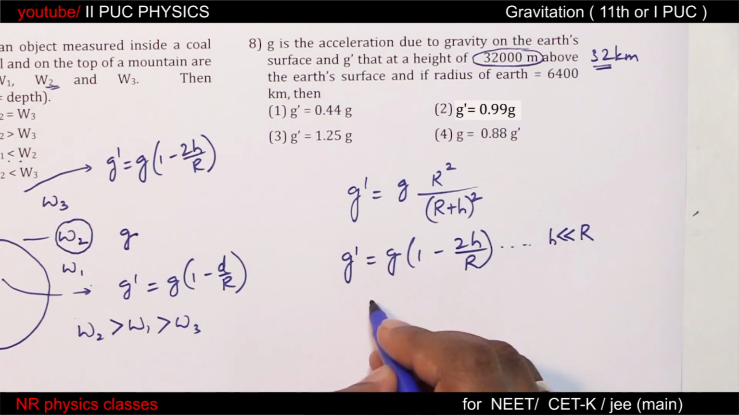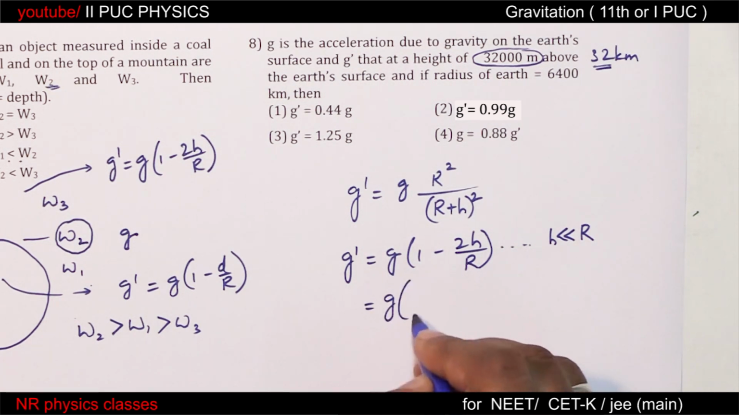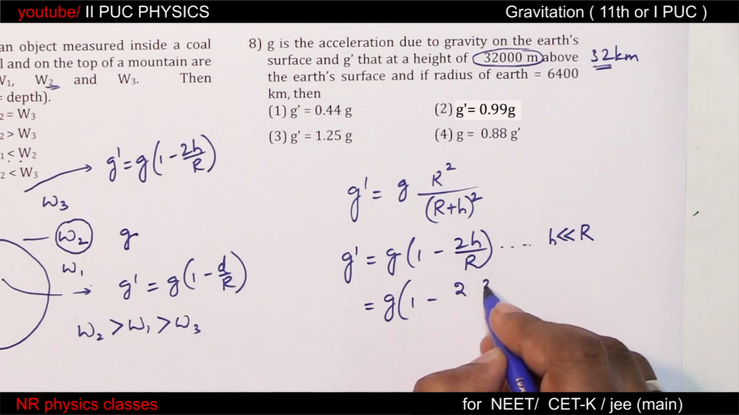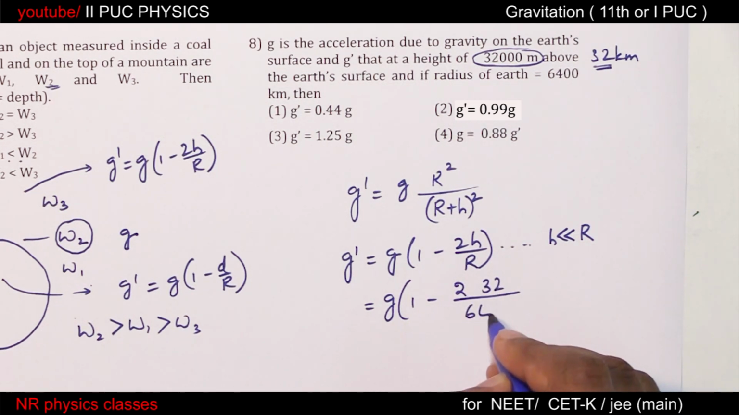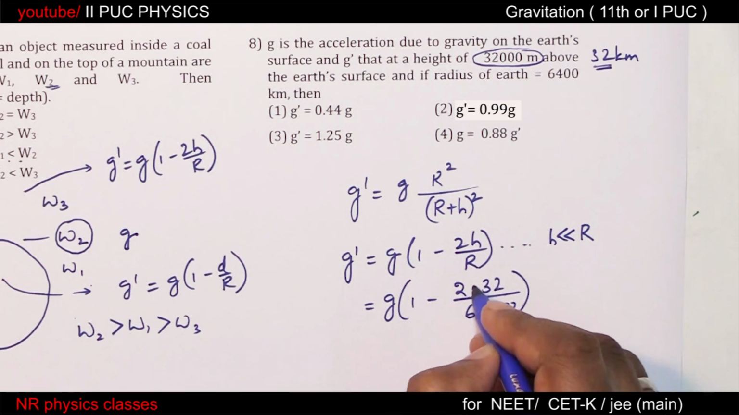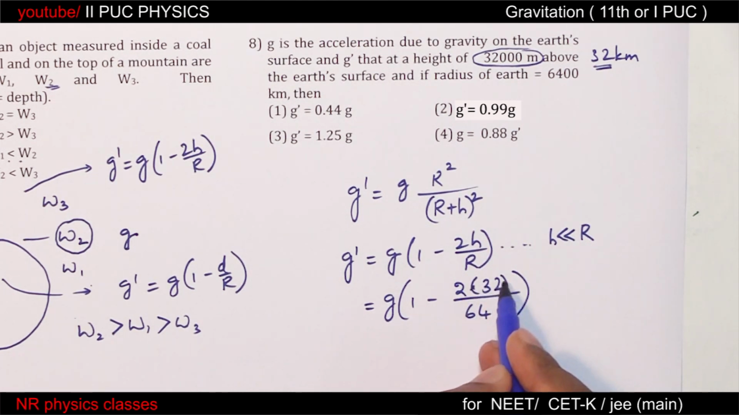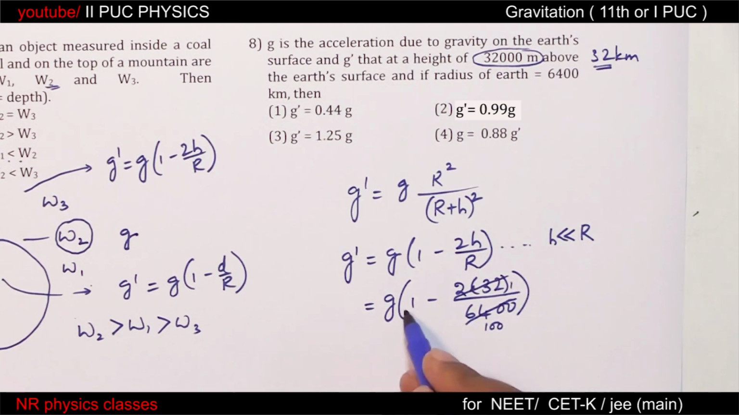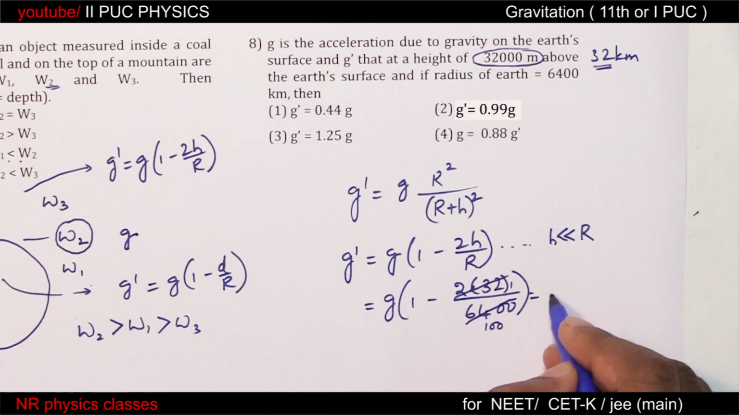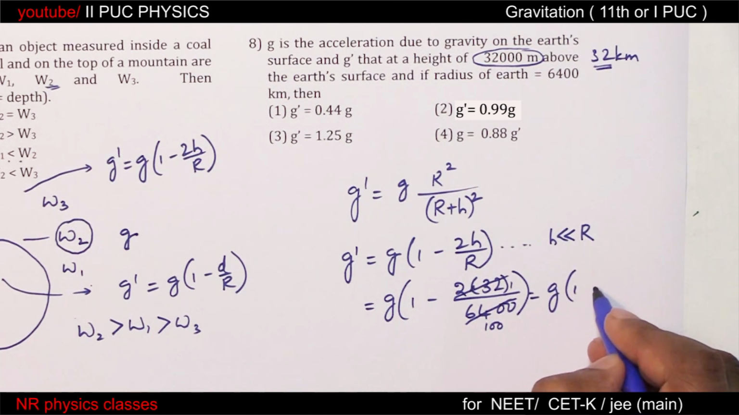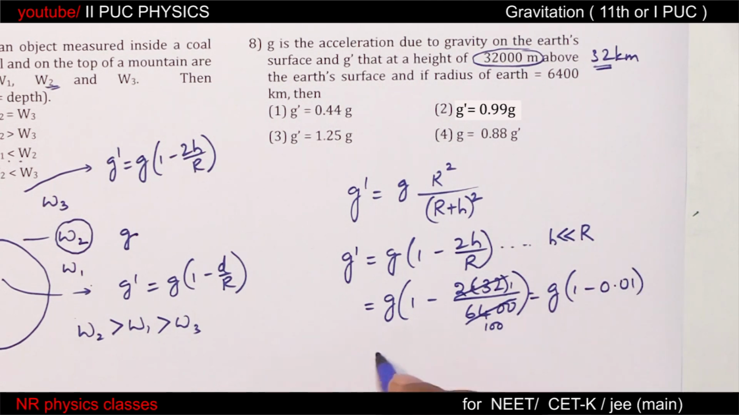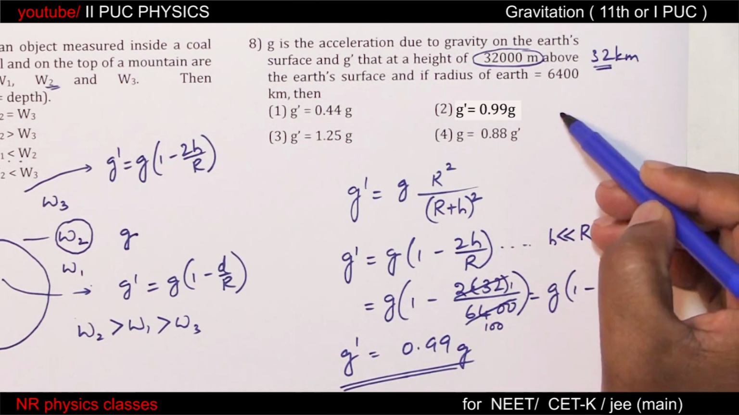equal to g into 1 minus 2 times 32 kilometer by 6400 kilometer. This is 64 by 6400, which is 1 by 100. g into 1 minus 1 by 100, that is 0.01. So it is 0.99 times g. So this is the option.